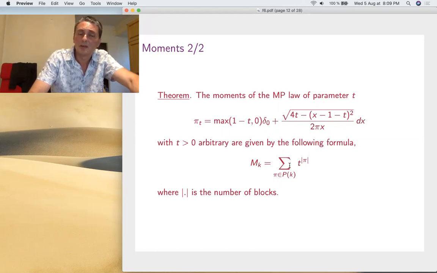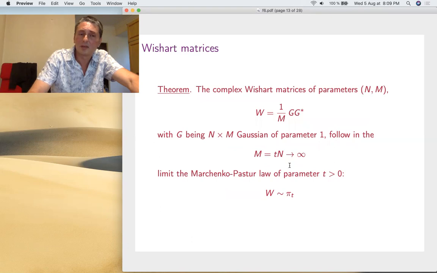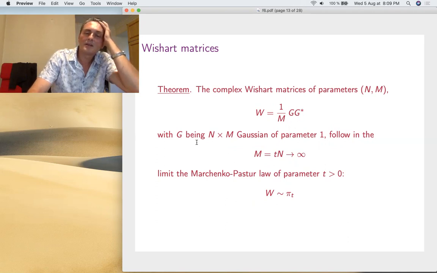So now with this, let's go to Wishart matrices. What's a Wishart matrix? There are real and complex ones; we will be interested in the complex one. Whenever I say Wishart, it's going to be complex Wishart by definition. So I take a rectangular Gaussian matrix with iid entries, following the complex normal of parameter 1.